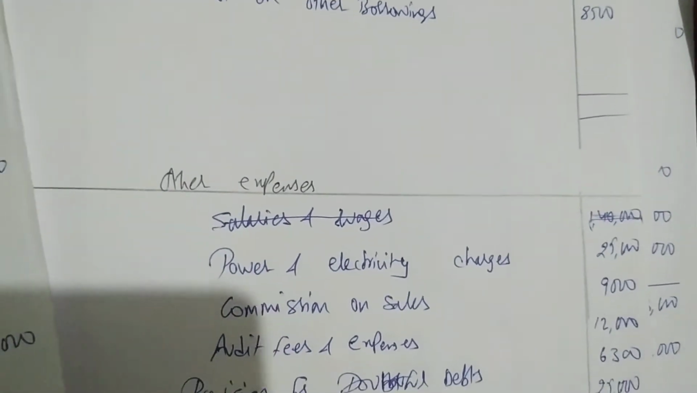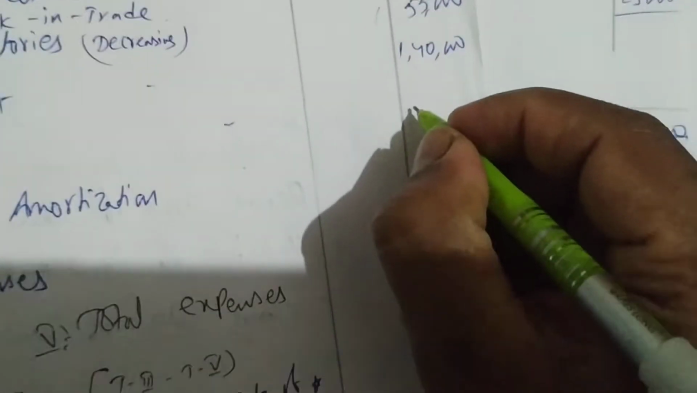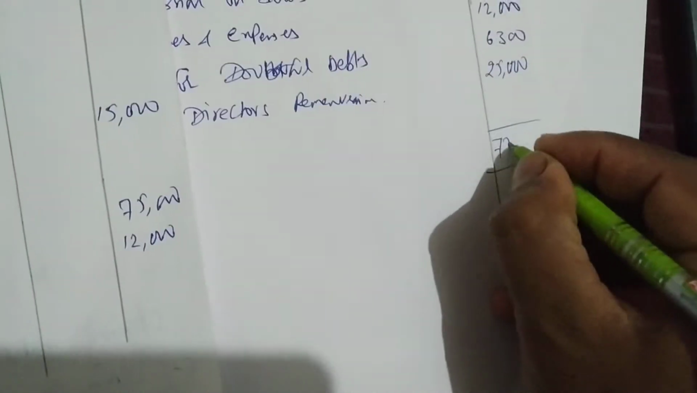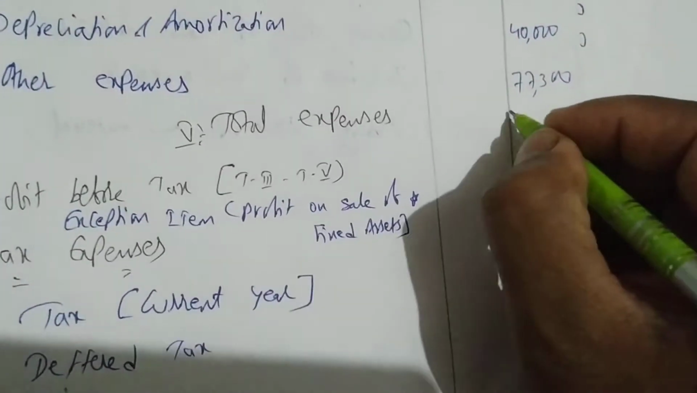15,000 plus 8,000, 23,000 finance cost. So come and write here finance cost 23,000 in the format. Next we have what? Other expenses. Let us close other expenses also. 25,000 plus 9,000 plus 12,000 plus 6,200 plus 25,000. We are getting 77,300 as other expenses. Let us come and write 77,300 in front of other expenses.